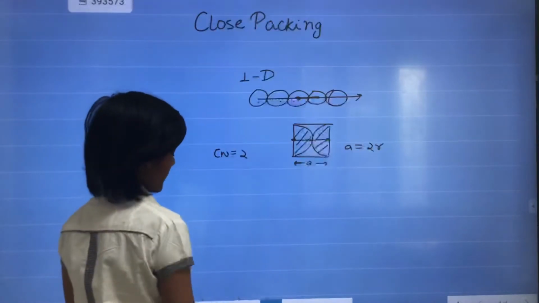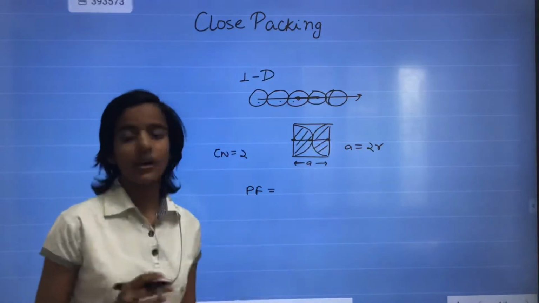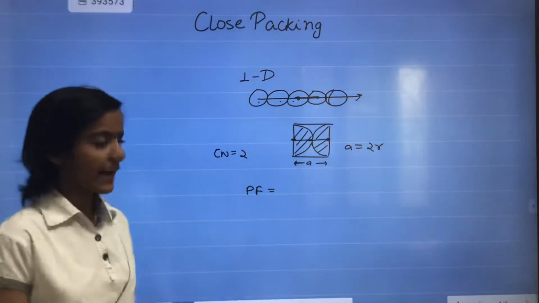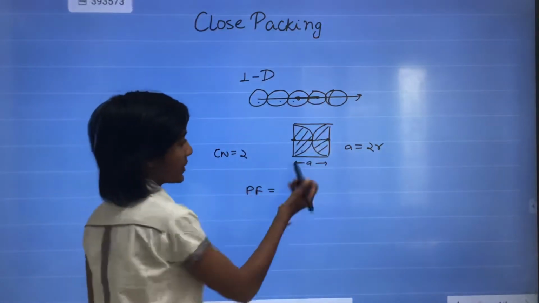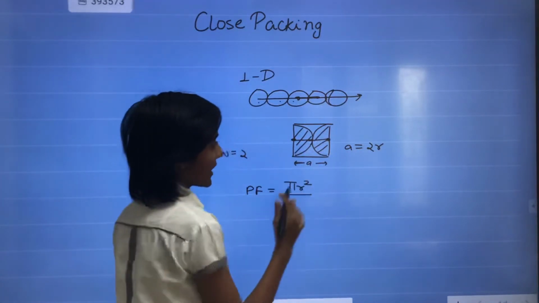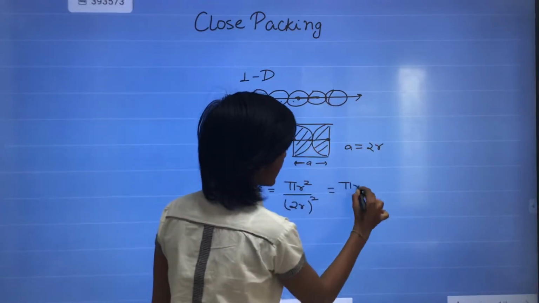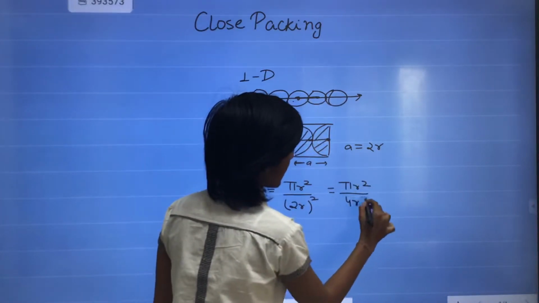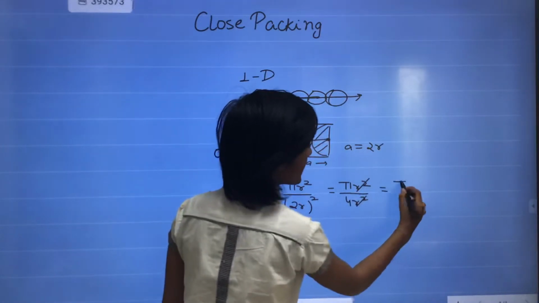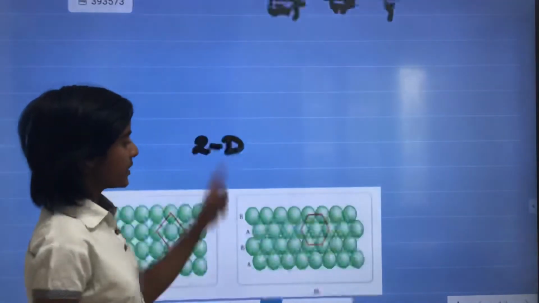Then we talk about the packing fraction. Packing fraction means the area occupied by the cross section of atoms upon the area of the square. So it is pi r square upon a square, and the value of a is 2r, and the square of this is 4r square. Pi r square and 4r square cancel, and this is pi by 4. Then the second is 2 dimension.